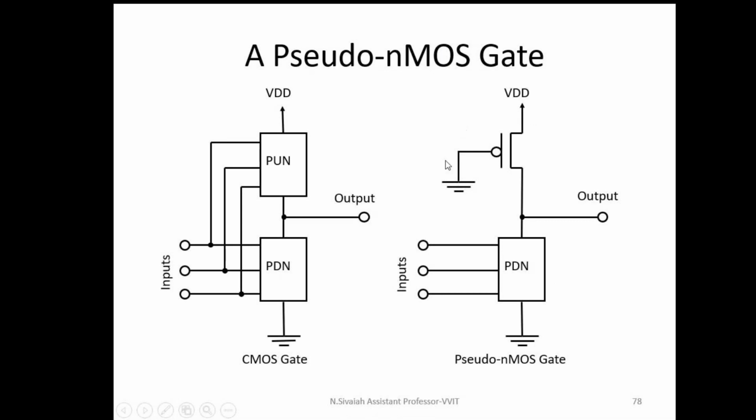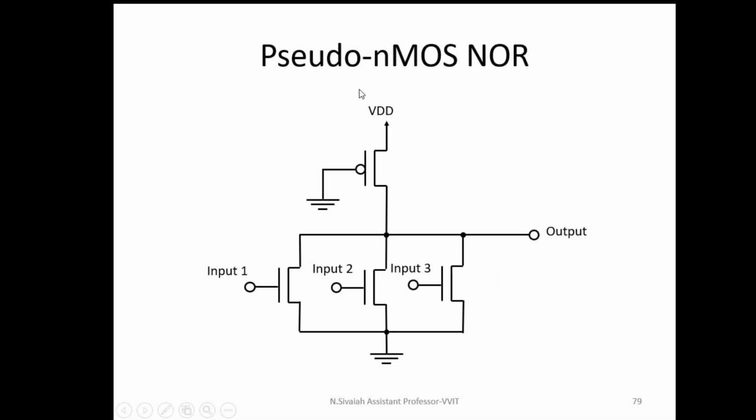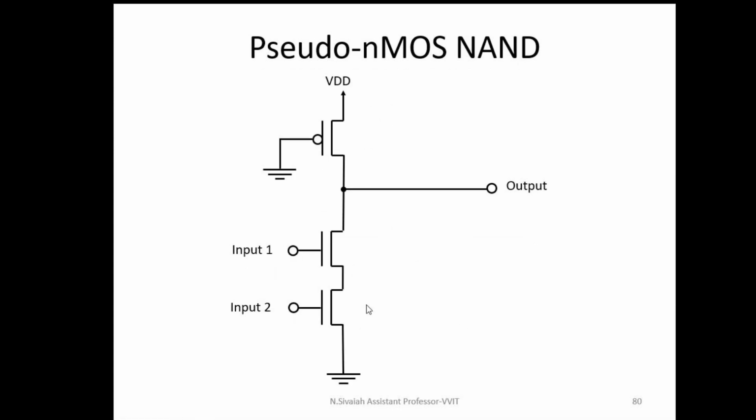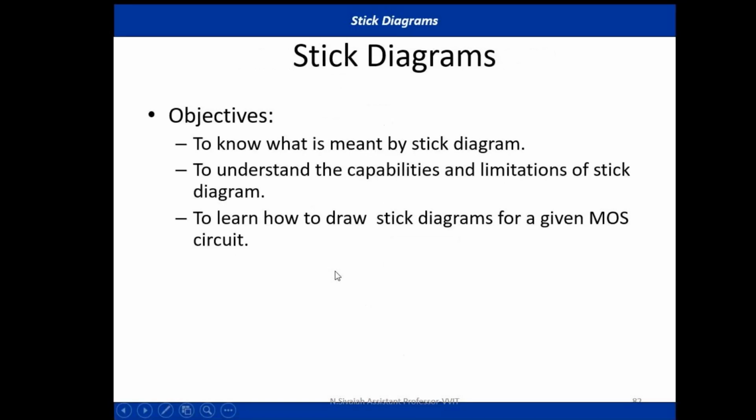The pull-up network is a PMOS transistor and the gate terminal is always connected to the ground terminal. Similarly, in a pseudo NMOS NOR gate, the pull-up is a PMOS, and for the NMOS it is a sum term, that's why all NMOS transistors are connected in parallel. In this fashion, we can implement any logic. This is the circuit diagram of a pseudo NMOS NAND gate. Pull-up is a single PMOS transistor. For the NAND gate, I am connecting the NMOS in series because it is a product term. This is a pseudo NMOS inverter.